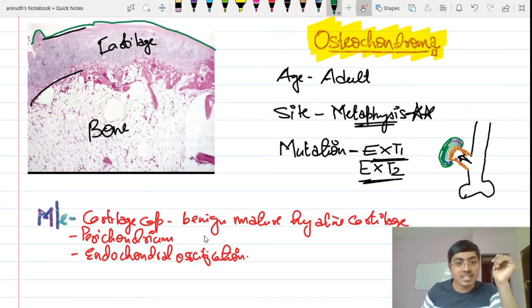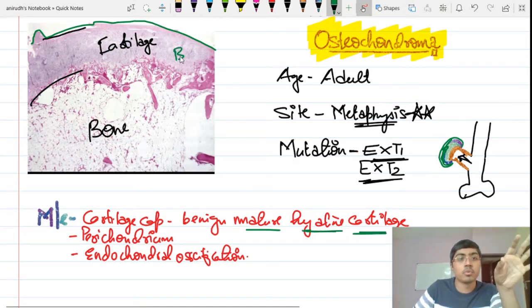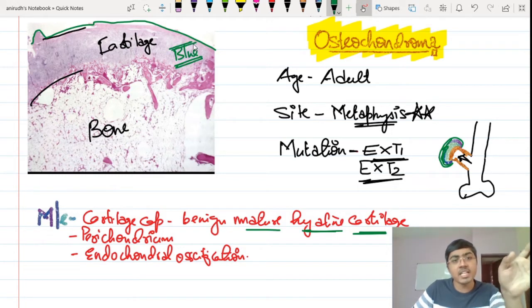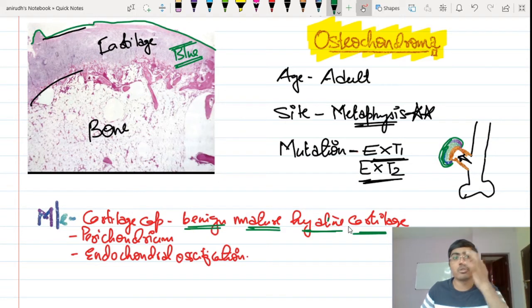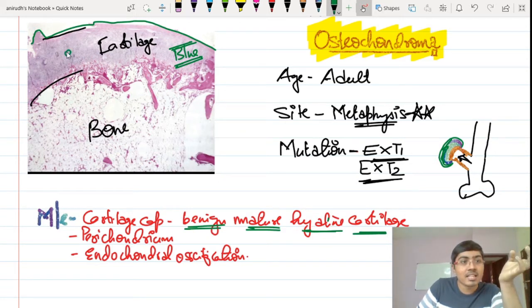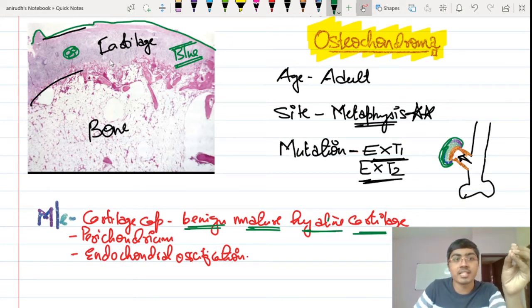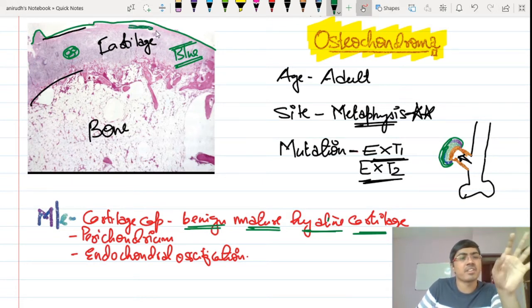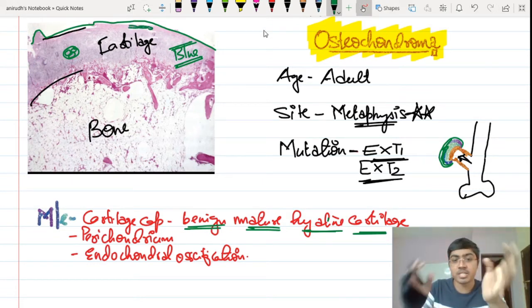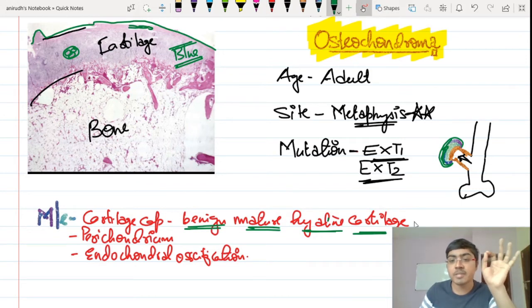Okay, so there is a cartilage cap which is made up of benign mature hyaline cartilage. See, the color itself is blue, right? The color itself is blue, and this is very typical, very classical of hyaline cartilage itself. So this is made up of hyaline cartilage. To be more precise in answering, you can say benign mature hyaline cartilage. It is a mature, not an immature cartilage. You will be able to see this cell nest arrangement inside if you zoom in. In this figure it is not very clear, but yes, cell nest arrangement can be seen over here, and the cells will be arranged in a linear fashion. Whatever we have learned in anatomy, if it is a mature cartilage, all these things will be present. So it is benign mature hyaline cartilage.